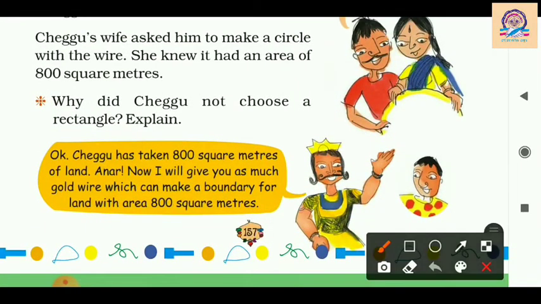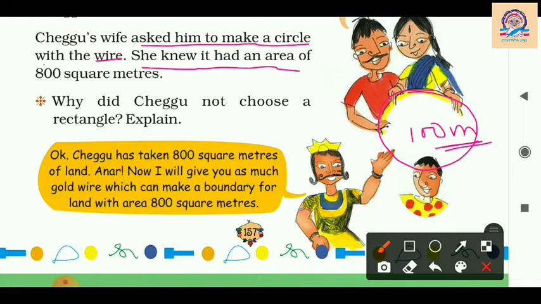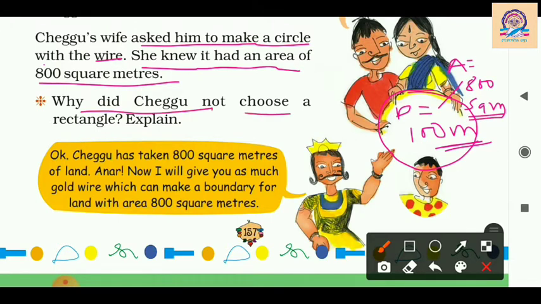Now Chegu's wife asked him to make a circle with the wire. Means through this 100 meter wire, his wife suggested to him to make a circle, and she knew it had an area of 800 square meter. Means its perimeter is 100 meter, but its area will be 800 square meter. Now why did Chegu not choose a rectangle?